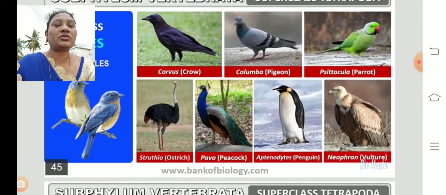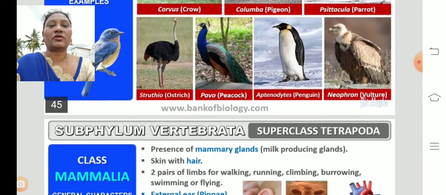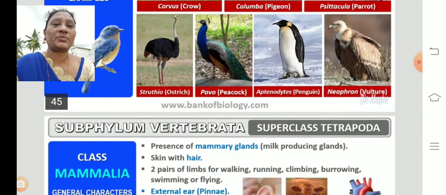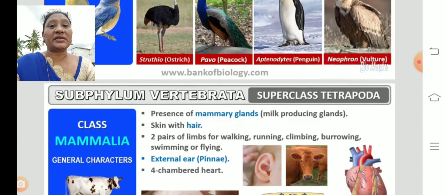Now coming to the examples: crow, pigeon, parrot, ostrich, peacock, penguin, vulture. These all come under the examples of Aves. All the birds come under Aves. Bat is not a bird, it is a mammal.